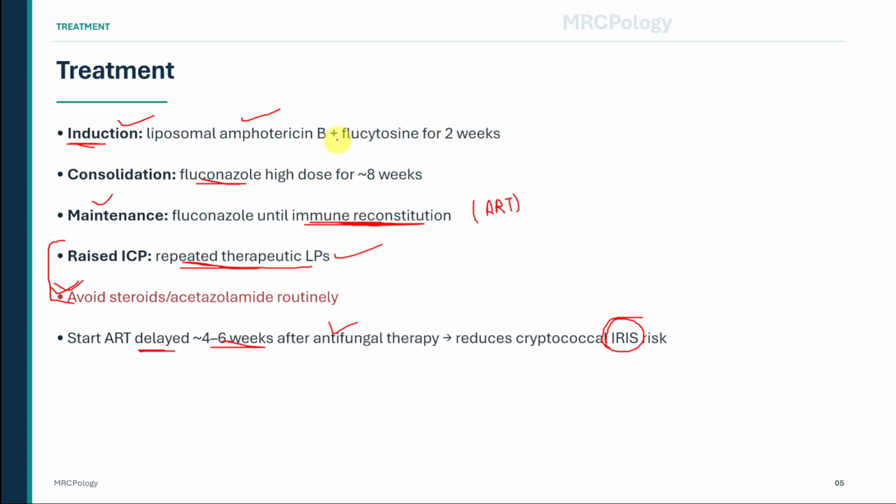Recall question 2. In cryptococcal meningitis with raised intracranial pressure, what management steps should not be missed? The answer is repeated therapeutic lumbar punctures.